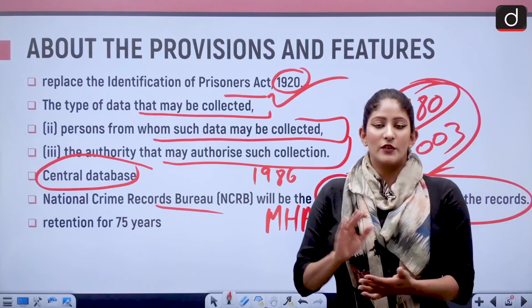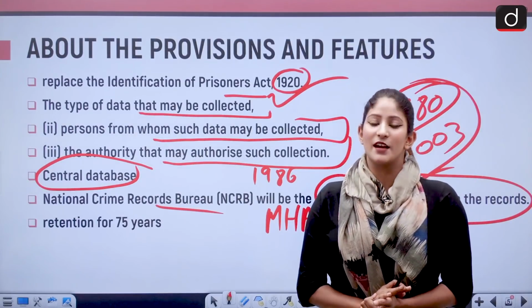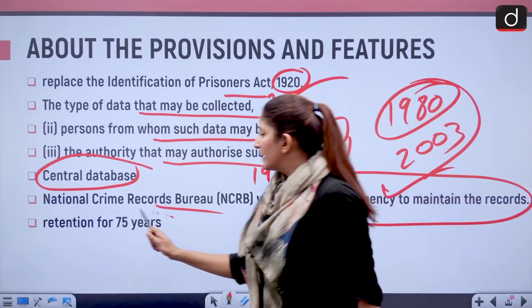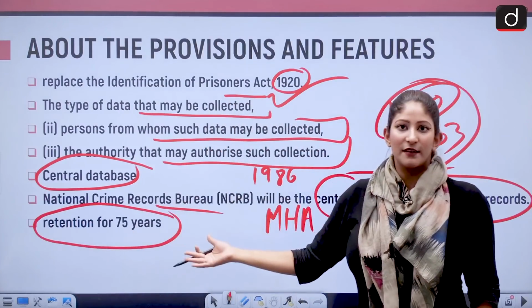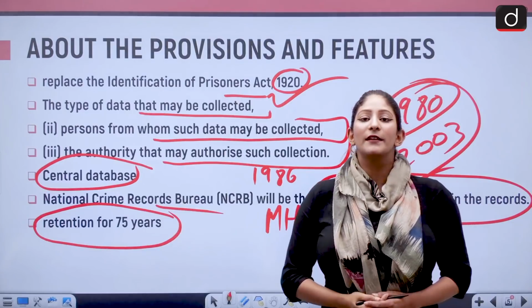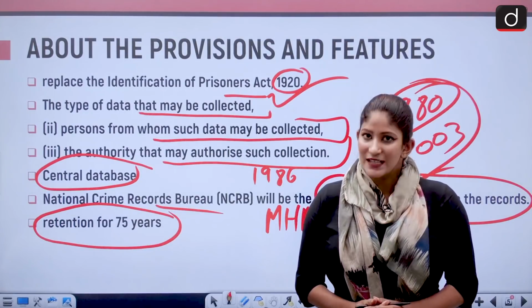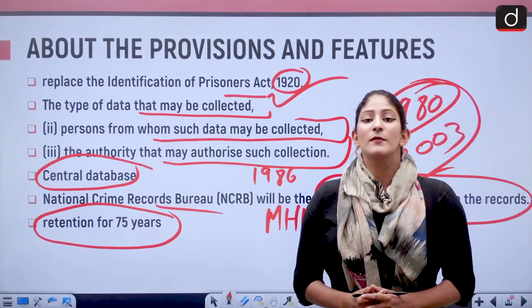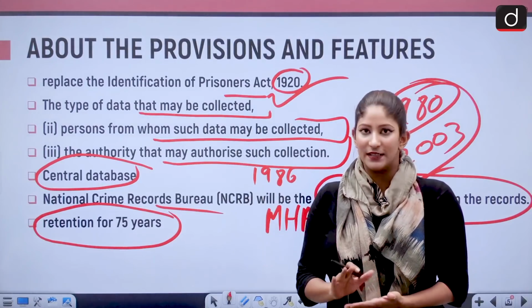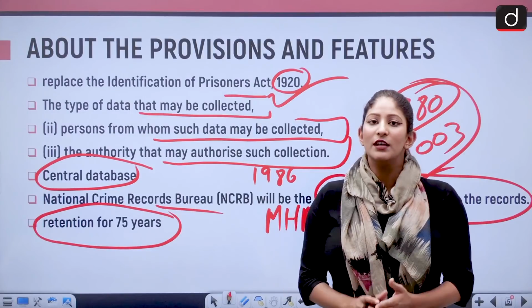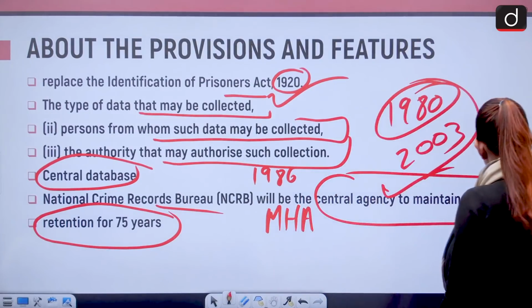Whenever records are made for the convict or the person arrested, they will be retained for 75 years, and that's effectively a lifetime. If a person has been acquitted or released without trial, the information with respect to him or her will be deleted after the magistrate or the court gives it in writing. All right, moving on.